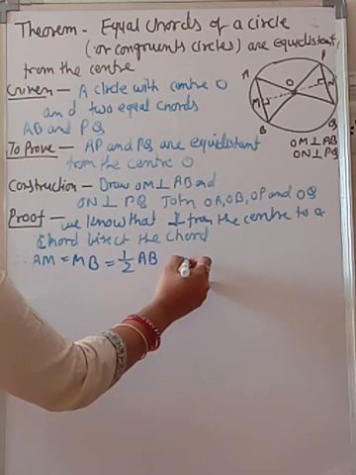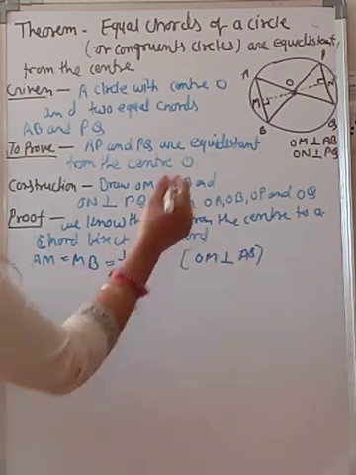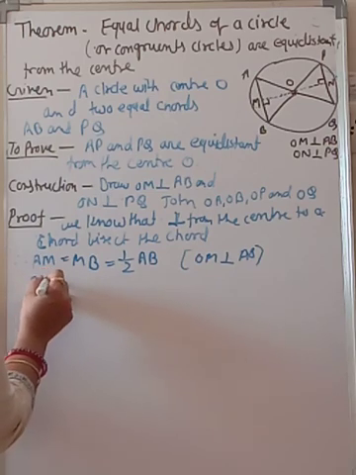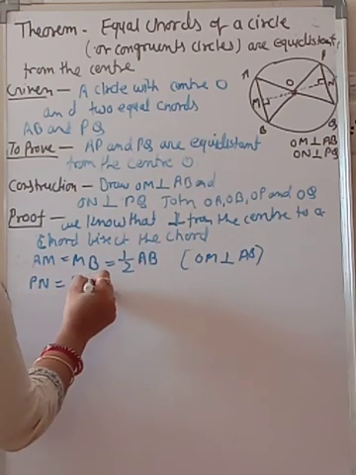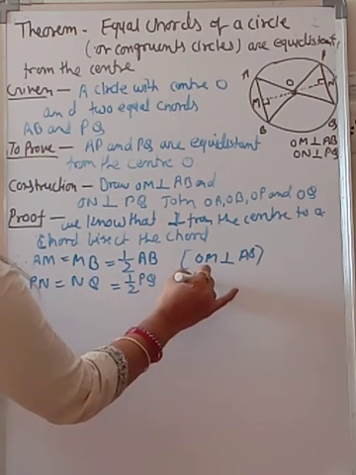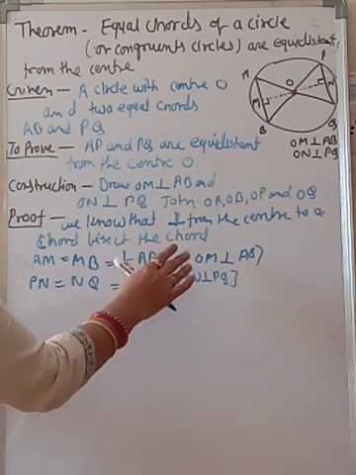Similarly, you have to write down PN is equal to NQ equal to half of PQ, because ON is perpendicular to PQ.